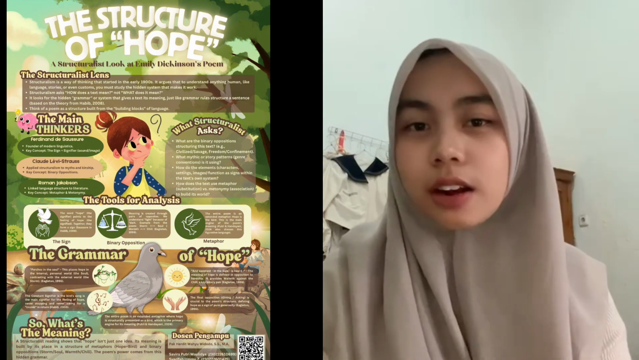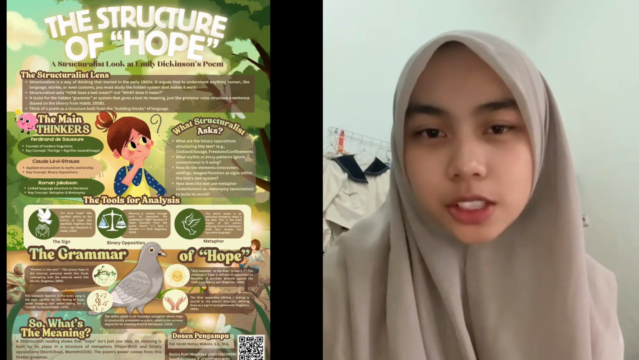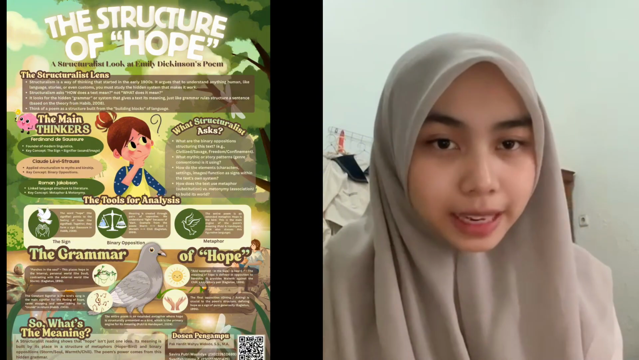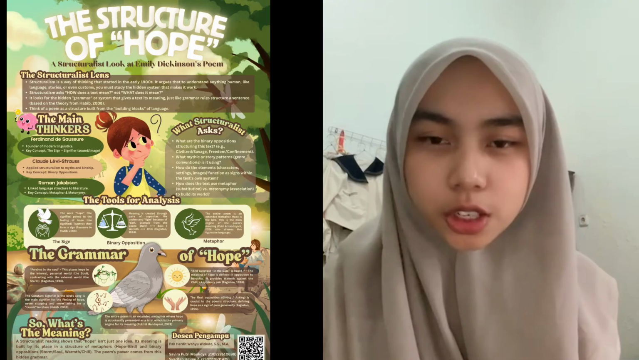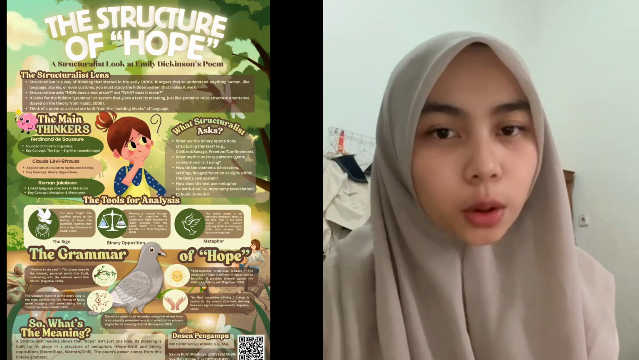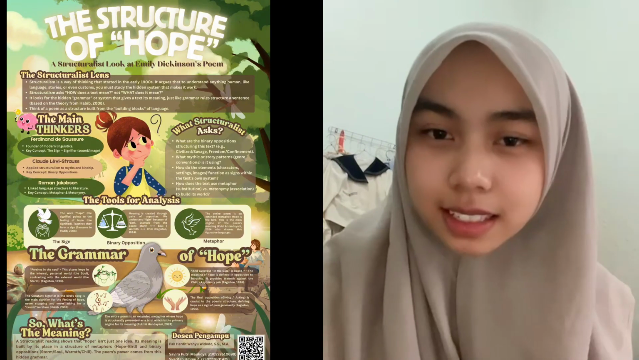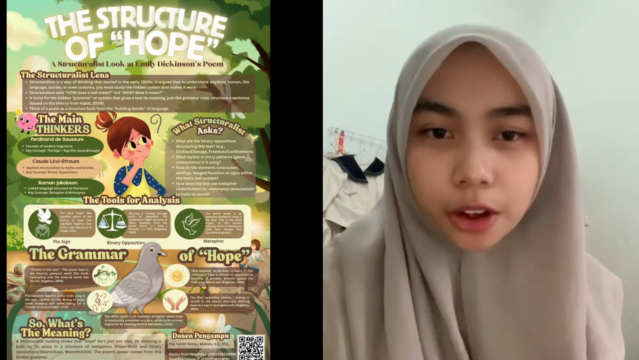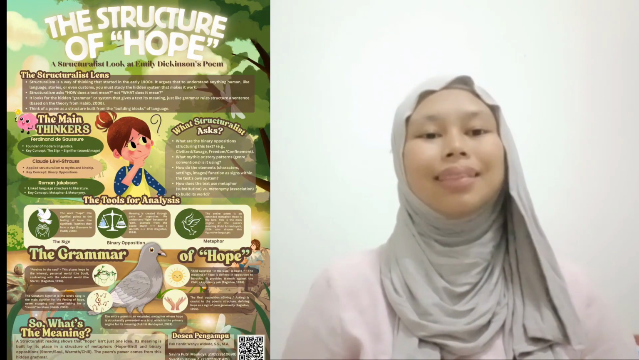And the third is Roman Jakobson. Jakobson connected linguistics to literature. He introduced ideas about metaphor and metonymy. Metaphor is when meaning is created through substitution, and metonymy is when meaning is created through association. These tools help us understand how images or symbols in a poem work together to build meaning. These three thinkers give us the tools we need to analyze the structure of Dickinson's poem. Let's go into the poem itself.